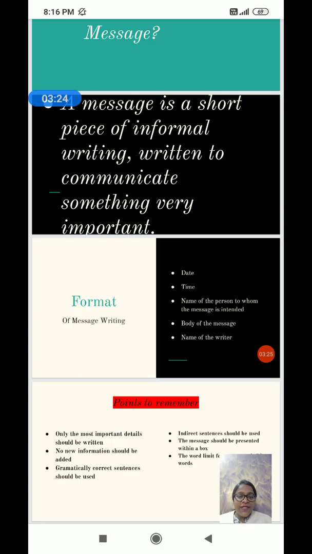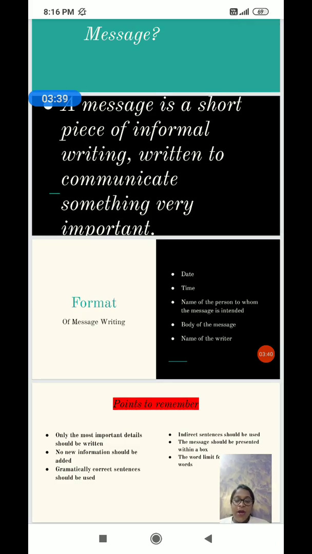And then comes the name of the writer. Whoever is writing the message, that person's name will be at the end, the name of the writer, and everything on the left hand side. Now certain points to remember. Only the most important details should be written. So only the important details you will write in the message.